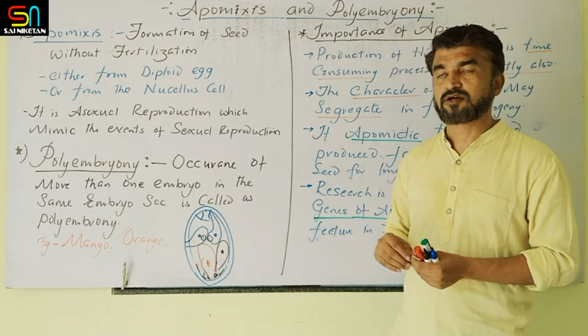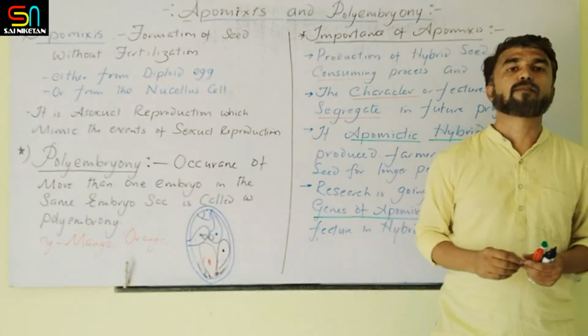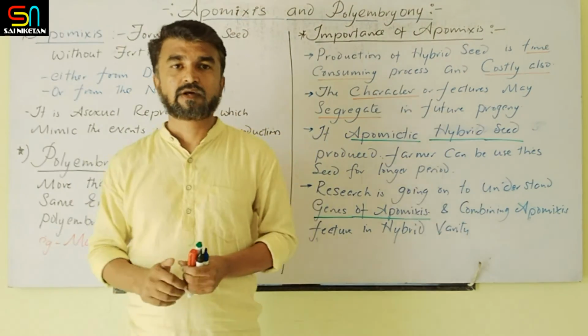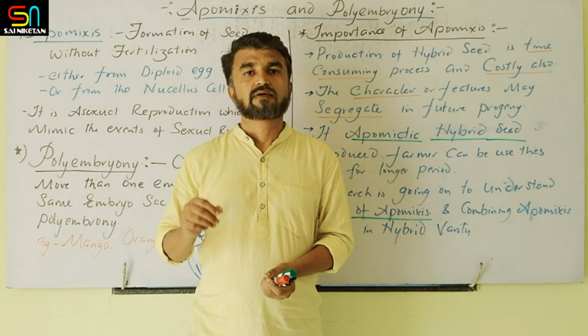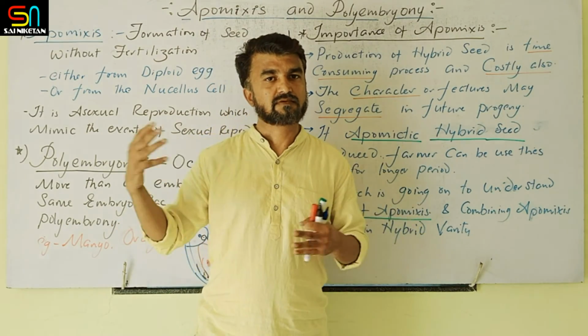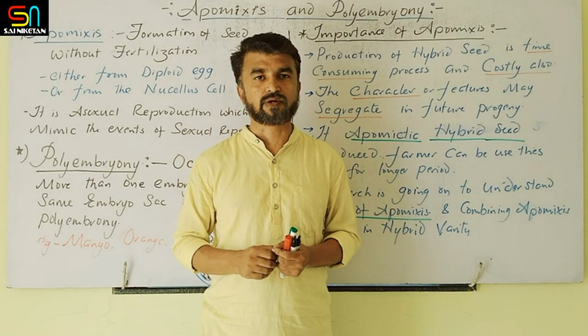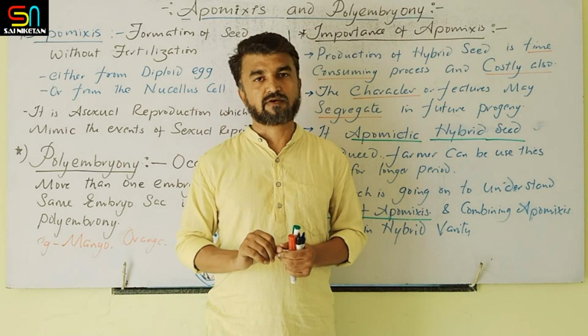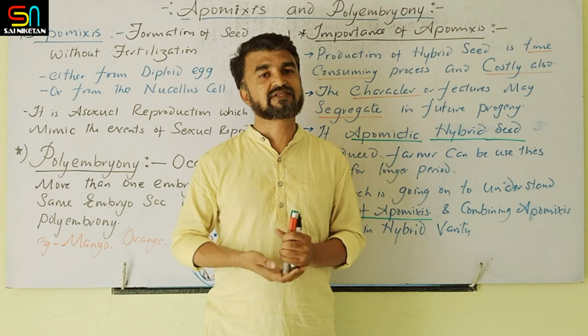So this is about apomixis and polyembryony, and this is the end of the second chapter. Clear? Just go through all the videos we covered in the last 12 to 13 videos. Listen properly, revise properly, and make this chapter perfect. This is an easy chapter.